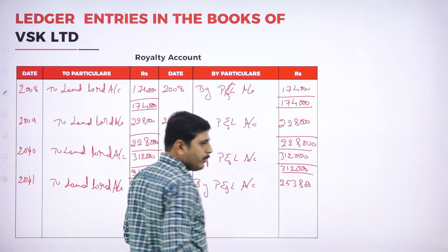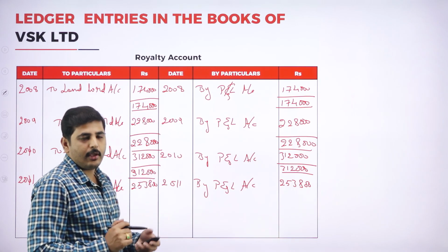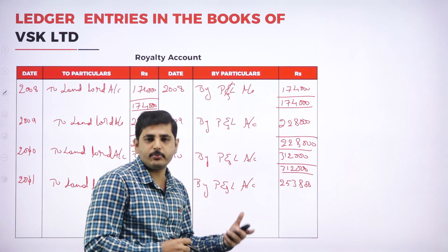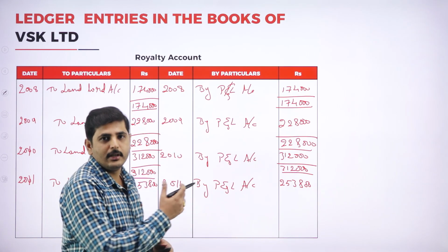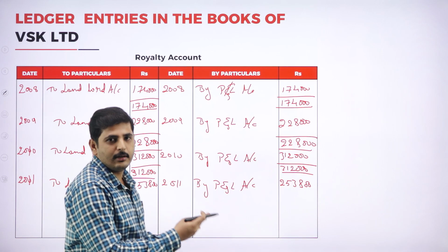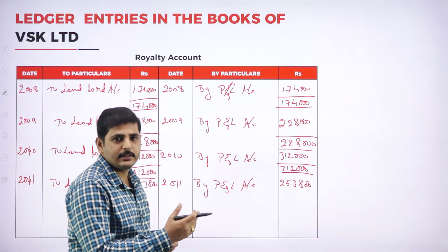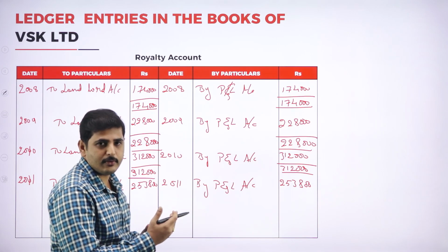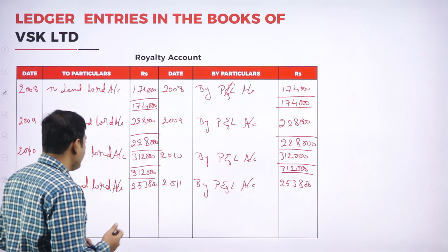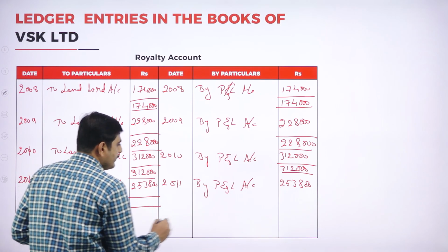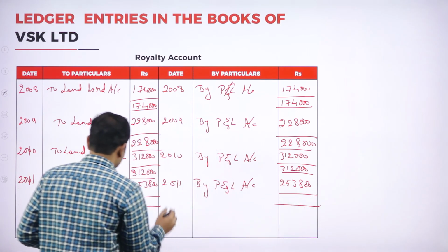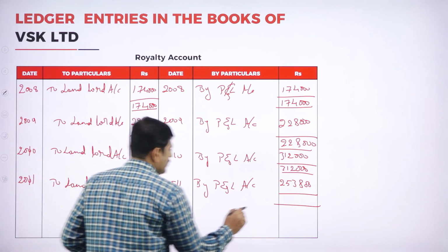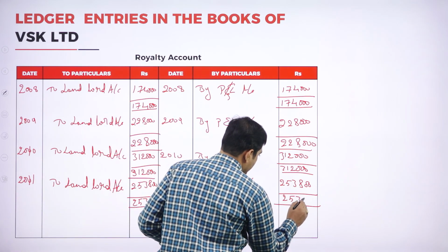See, this problem is very simple, but you cannot expect in the exam that you'll get the same type of problem. Since it is the first problem, we are doing some simple problem. But in the next session, we will also discuss other types of problems where minimum rent is more and short working is also there. We can do that type. Okay. 2,53,800.